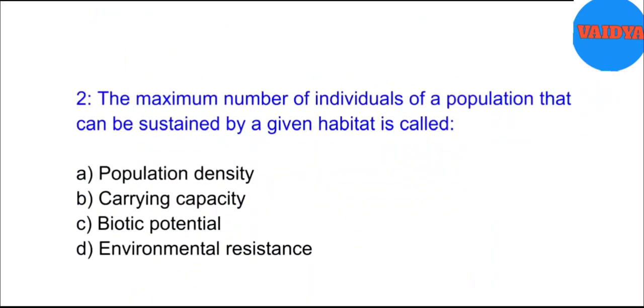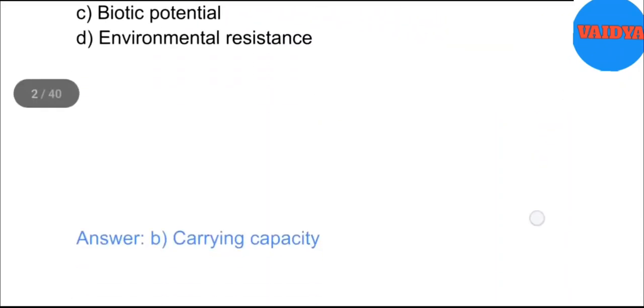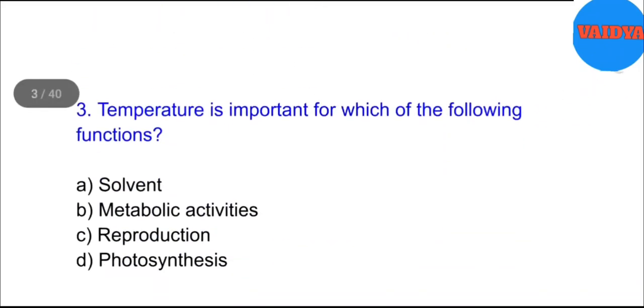2. The maximum number of individuals of a population that can be sustained by a given habitat is called A. Population density. B. Carrying capacity. C. Biotic potential. D. Environmental resistance. Answer. B. Carrying capacity.